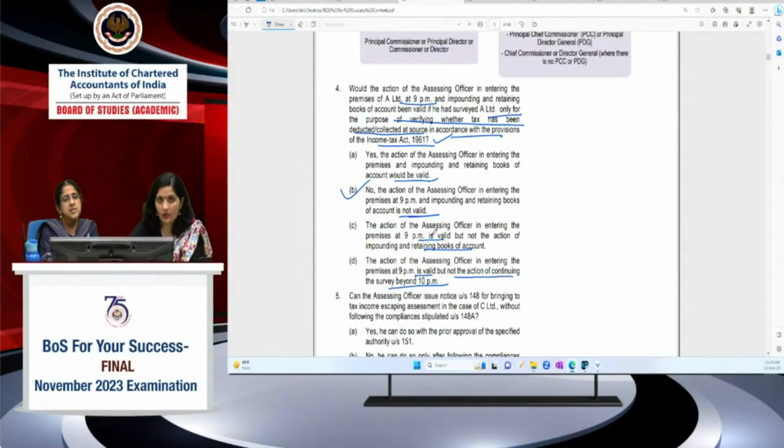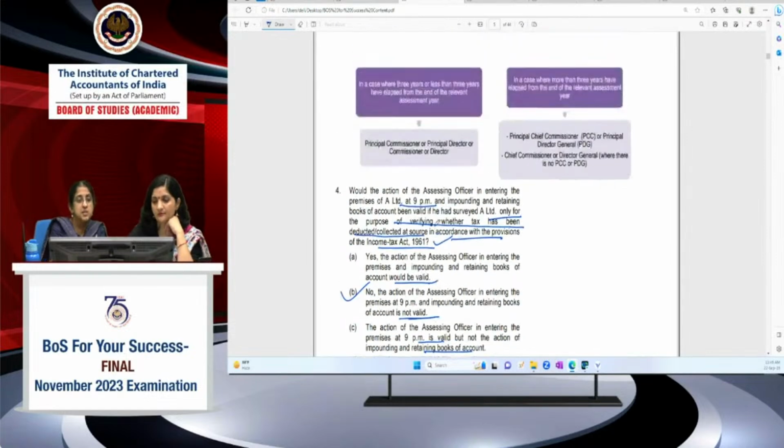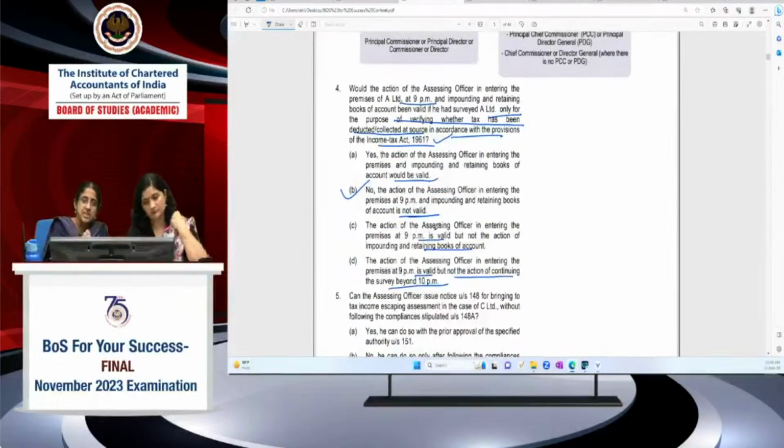So these are the three questions in case of TDS TCS. हाँ, ये आपको ध्यान रखें. Specifically for TDS TCS, a separate provision has been given in 133B, which has restrictions. It doesn't allow you to impound or retain books of accounts. It doesn't allow the assessing officer to enter after sunset, before sunrise, and not the normal business hours like in case of a normal survey. So the powers of the assessing officer are more restricted when it comes to survey for the purpose of verifying TDS, TCS. Otherwise, 133A powers are broader than that of 133B.